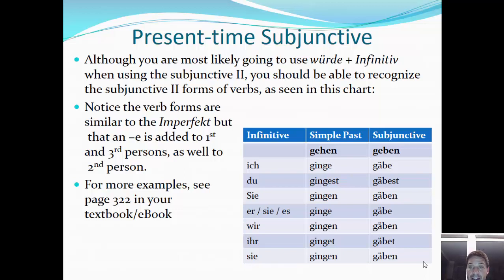Ich ginge, ich gäbe, du gingest, du gäbest, sie es ginge, sie es gäbe, wir gingen, wir gäben, ihr ginget und ihr gäbet, sie gingen, sie gäben. Okay, so there's just two verbs, gehen und geben. If you look on page 322, you'll see more examples of this, but that's not the main focus. This is more just a short blurb on what some of these verbs look like in their subjunctive form.